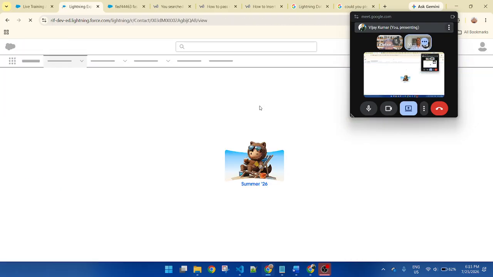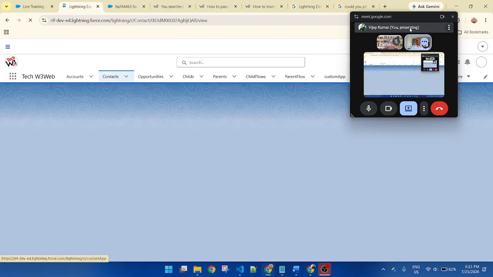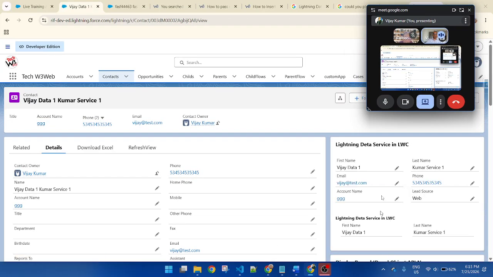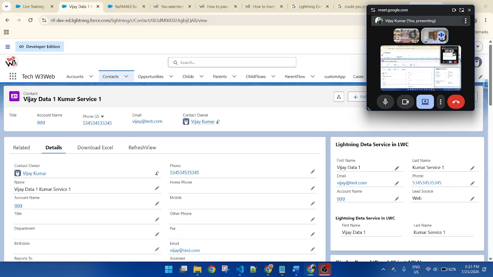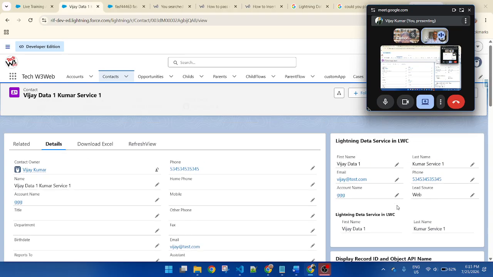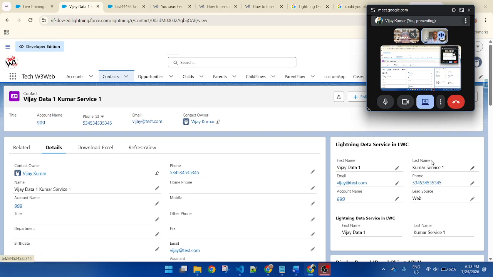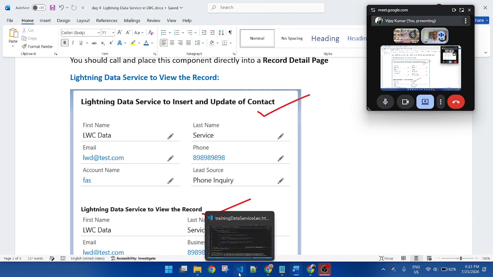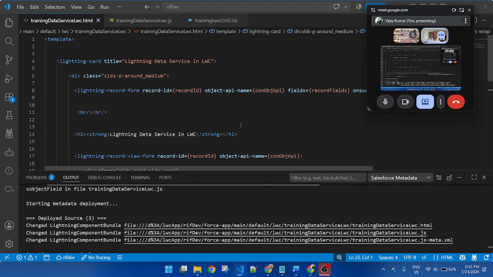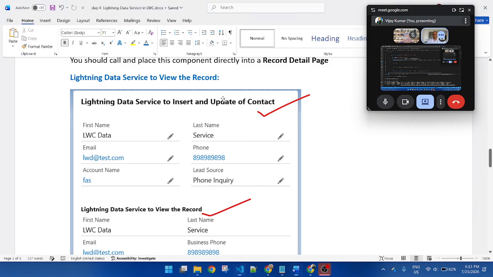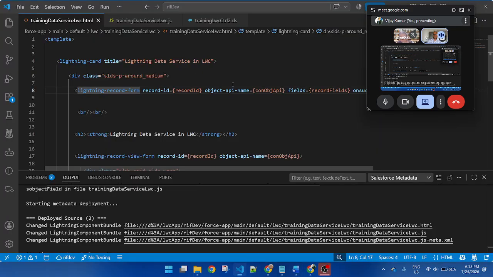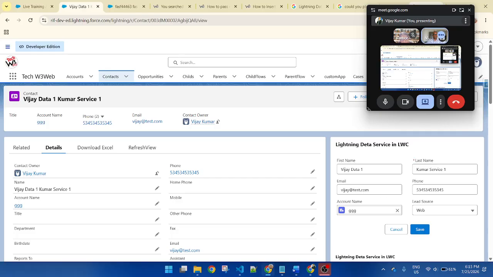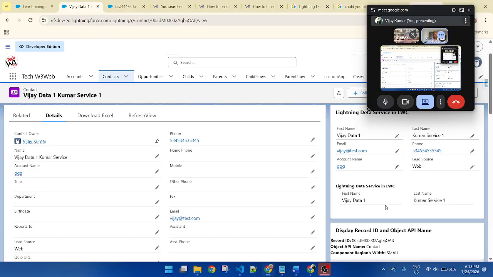Go back. As you can see, this is my component calling here. The first one is displayed as an edit record. In the first one, we are allowed to edit the record. This is my first lightning record edit form, so the record edit form is able to edit the record. But here, there is no edit button to edit the record.